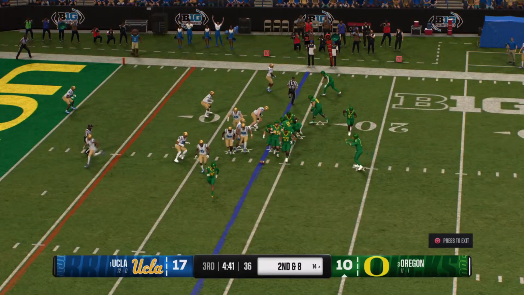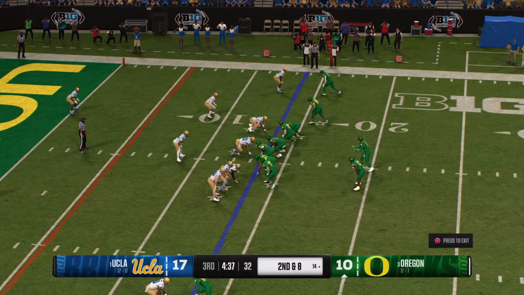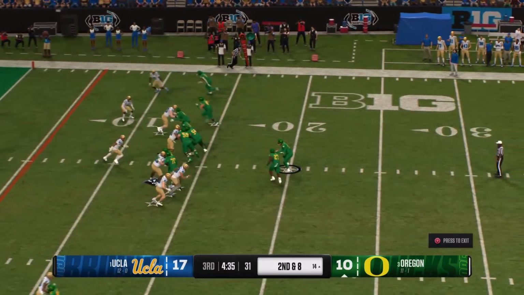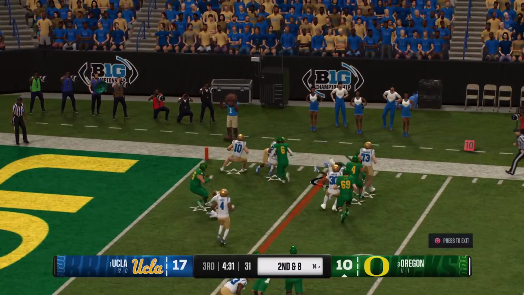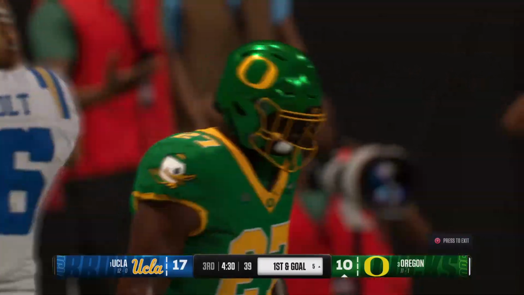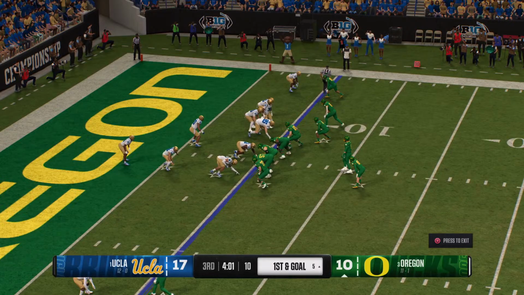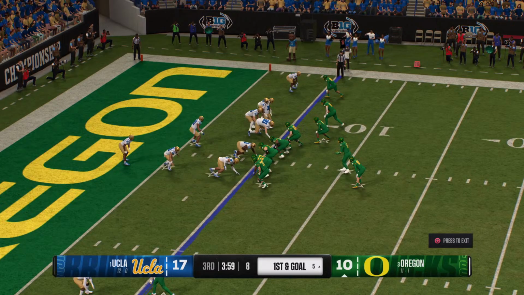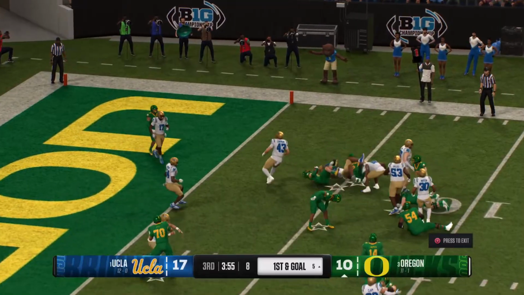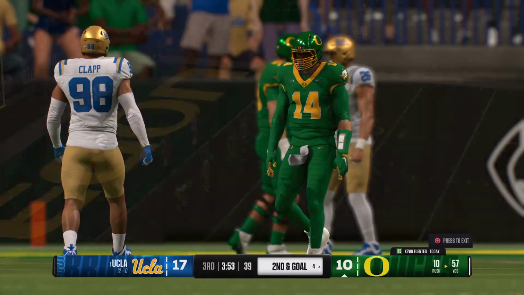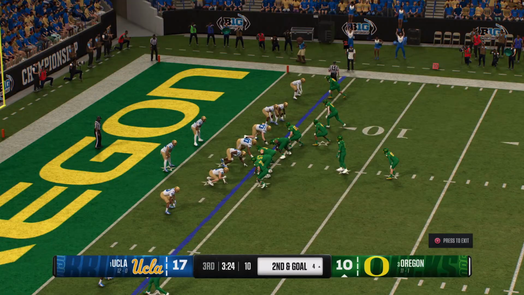Coming to the line on 2nd down. This is important. They want to avoid a 3rd and long. Takes the handoff again. Runner finally brought down, but at the 5-yard line, defense getting pushed back here. The Ducks will line up here on 1st down and goal. Here's the handoff on 1st and goal. And he's tackled down at the 4-yard line. Defense getting pushed back. 2nd down and goal upcoming.